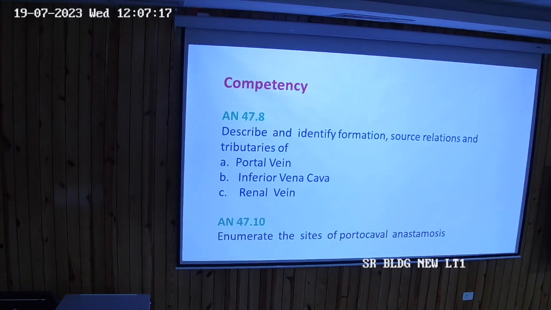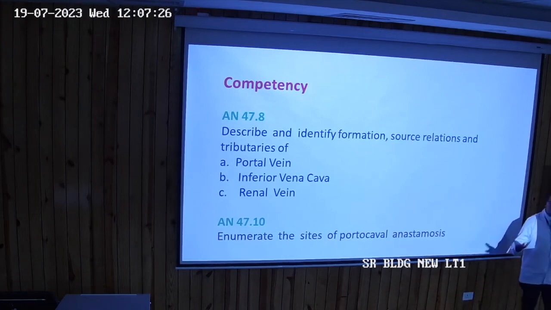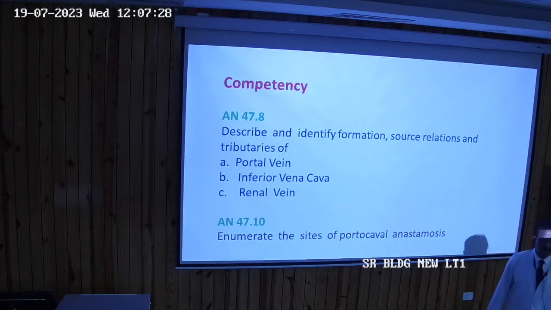Okay, and from the capillaries of the intestinal wall, via the portal vein, it goes to the capillaries of the liver, which we call sinusoids. Okay, understood?